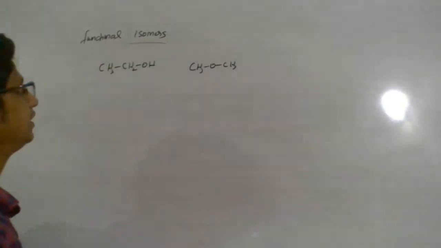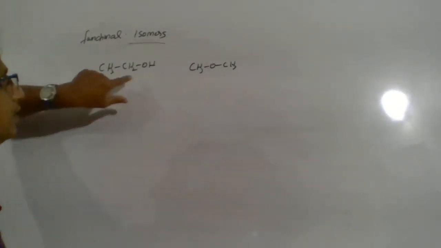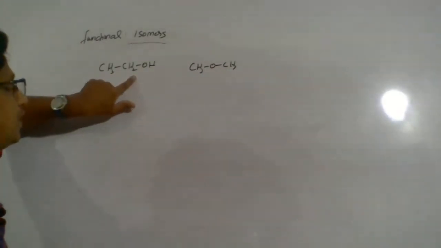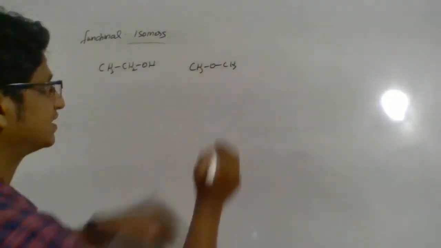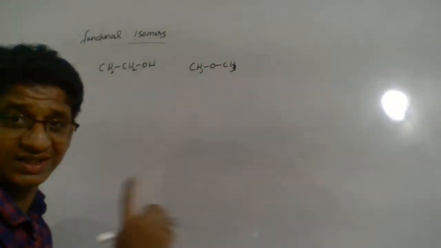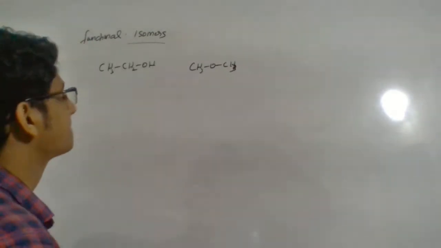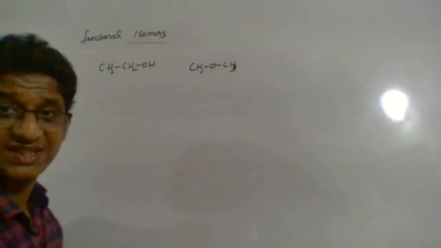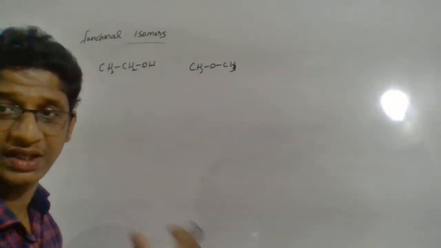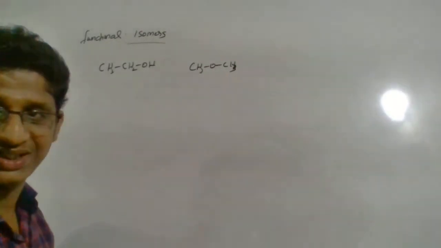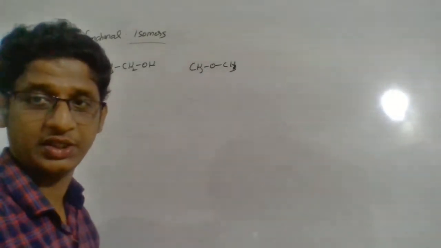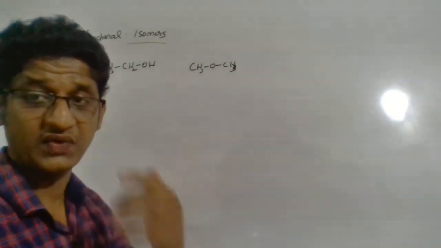These two: here 2 carbons and here also 2 carbons. 3 plus 2, 5 plus 1, 6 hydrogens. 3 plus 3, 6 hydrogens and 1 oxygen. So they are isomers, no doubt about it. But you can see different functional groups. One is OH, which comes in the category of alcohol. One is O, that is ether, which means two classes of organic compounds having different functional groups.